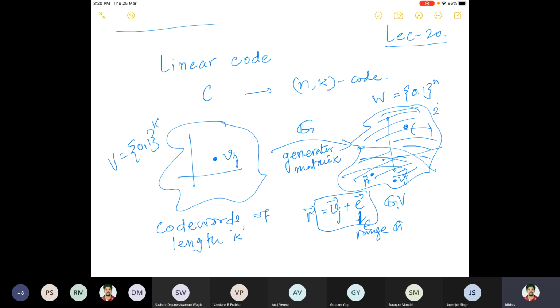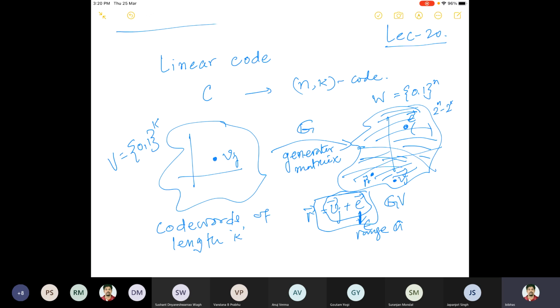But if E is the error here, then this error can be detected, because V plus E, that is Vj plus E, is not inside this subspace, because E is not inside the subspace. So it is outside the subspace. And there are approximately 2 to the power n minus 2 to the power k of them, because there is one common, the zero vector.